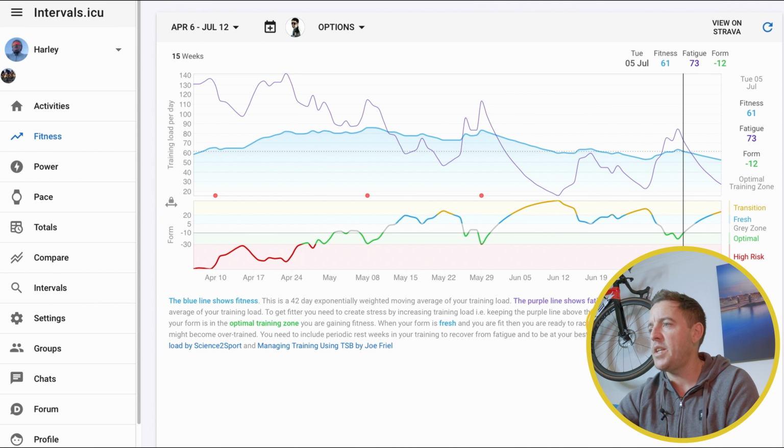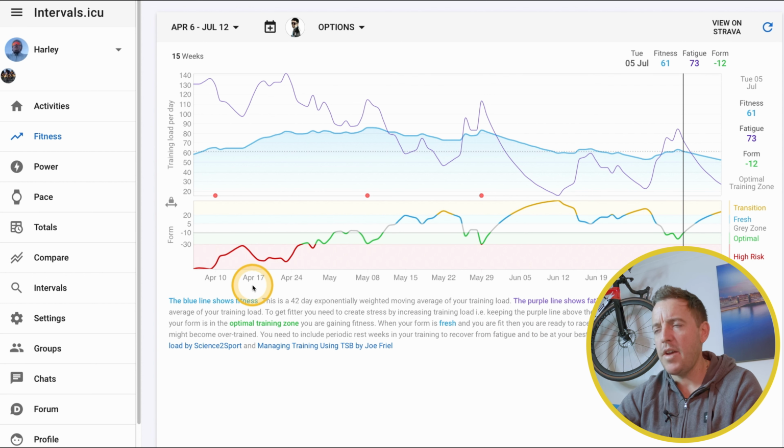So then you've got here, avoid staying in the high risk zone, which is in the red. When you're in the red, you can see down here, I was absolutely burning the candle at both ends. This was, when was this? April. So yeah, I was in the middle of trying to get super fit there and just almost overdoing it. Well, that looks like overtraining. It says here, if you stay in there for a long time, you might become overtrained. You need to include periodic rest weeks in your training to recover from fatigue and to be at your best to eventually get to your goal.